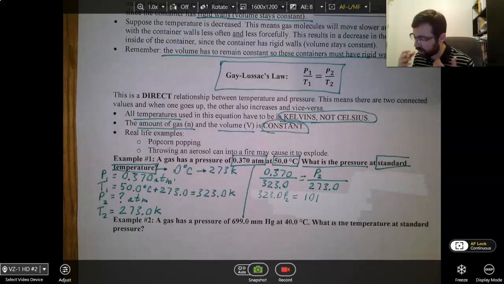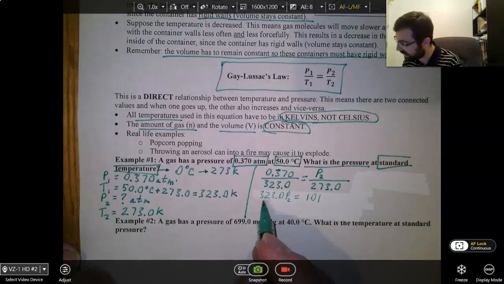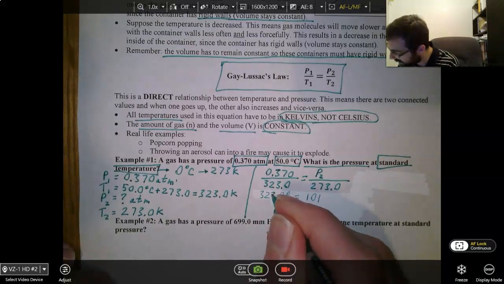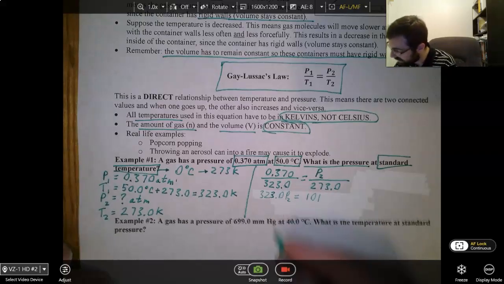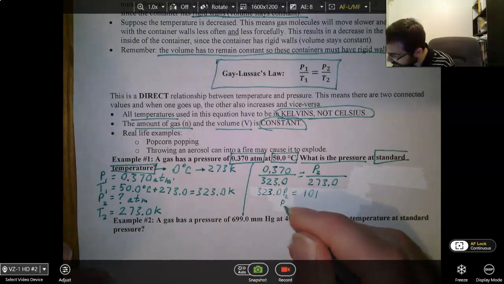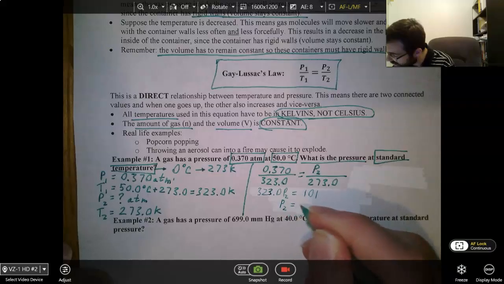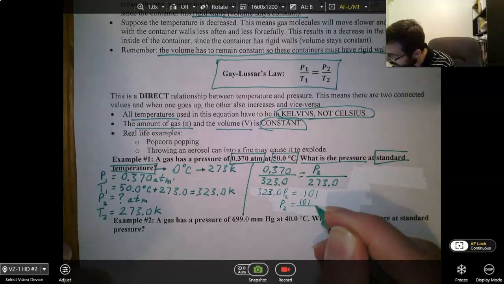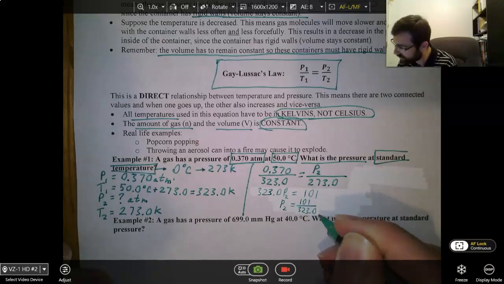Okay, so now I want to get P2 by itself. To do that, I'm going to have to divide both sides by 323. So P2 equals 101 over 323.0.